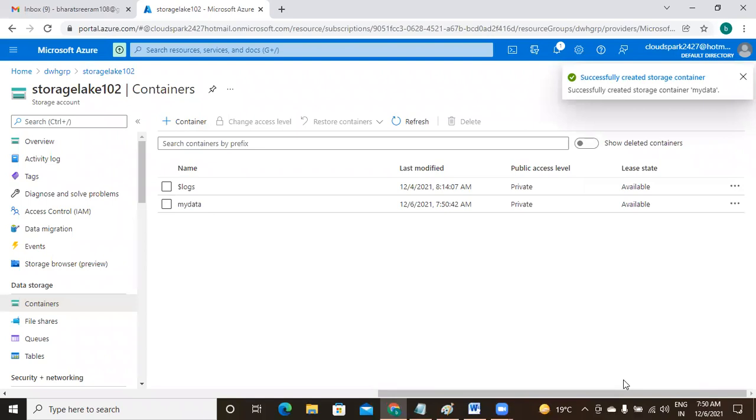So I am loading files from the data lake 1 account to the other different account using ADF.